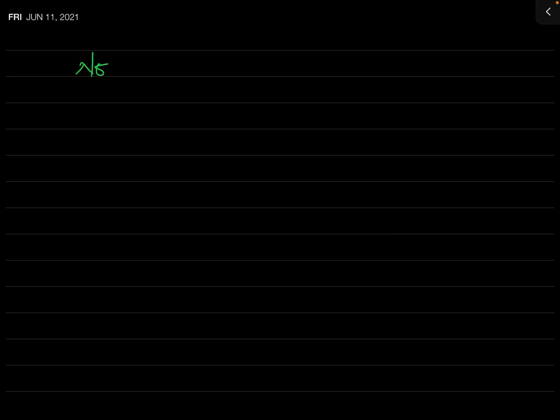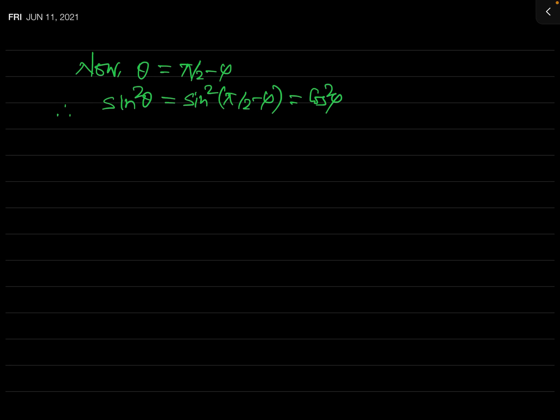So now that theta is equal to pi by 2 minus phi, what will be sine square theta? This will be sine square of pi by 2 minus phi, and this is simply cos square phi.